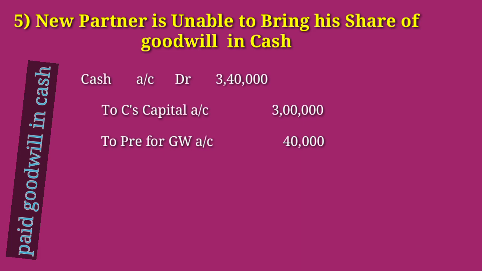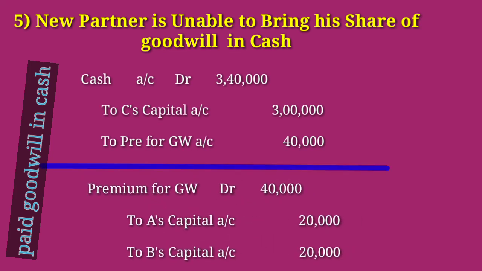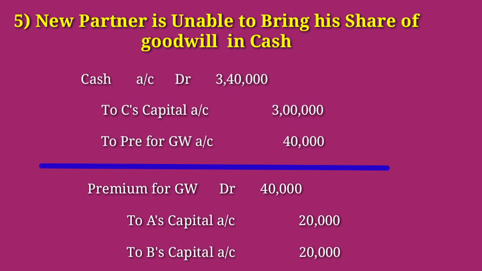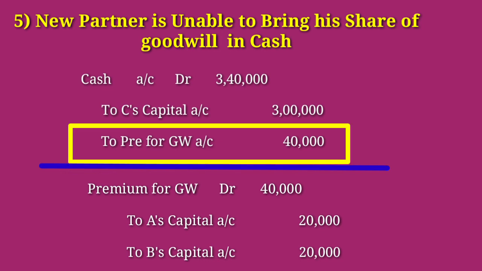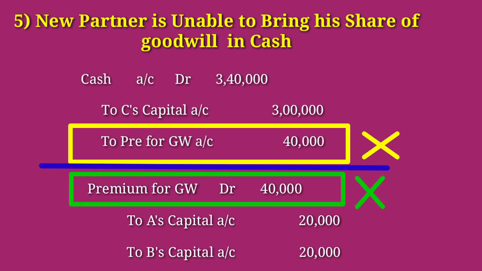The journal entry is premium for goodwill account debtor 40,000 to A's capital account 20,000 and to B's capital account 20,000. But in this case, if the new partner is not bringing goodwill as cash, this journal entry we cannot record because he is not bringing premium for goodwill as cash. But anyhow, this premium for goodwill, this compensation amount, you should give to the old partners.